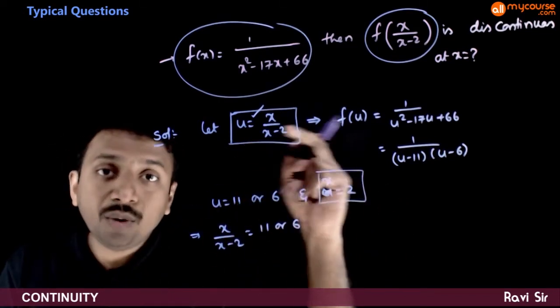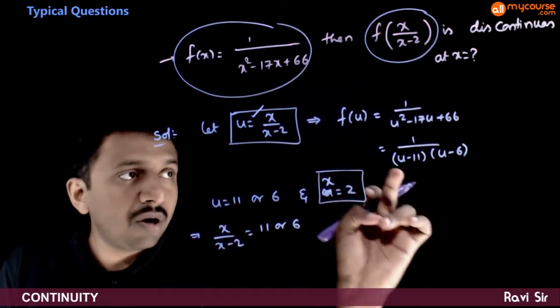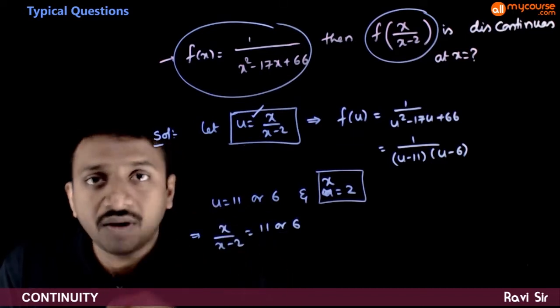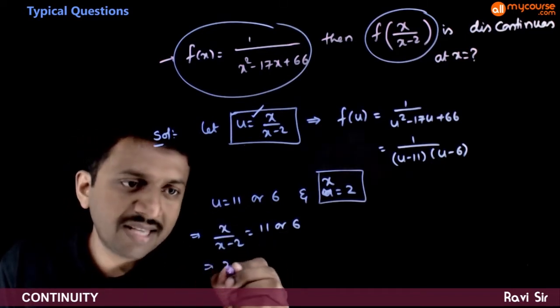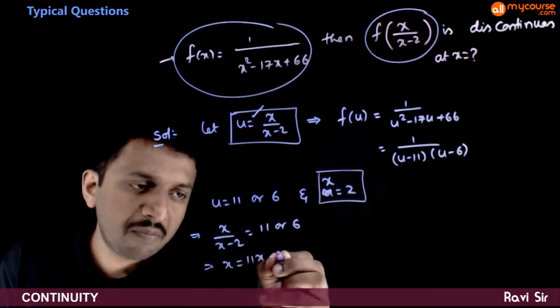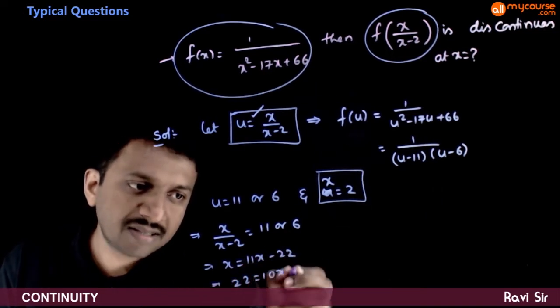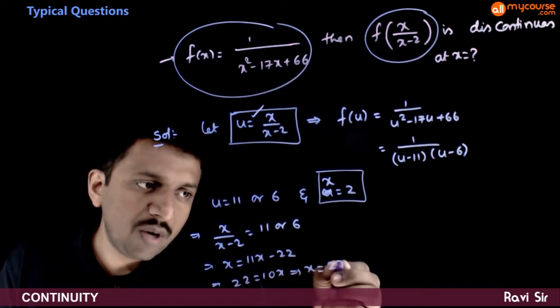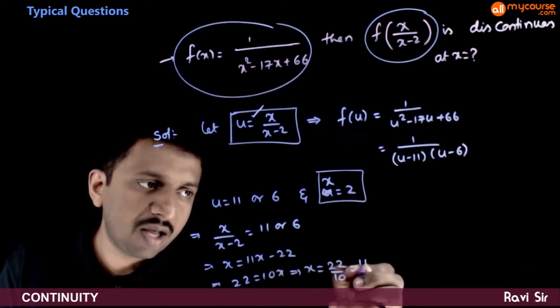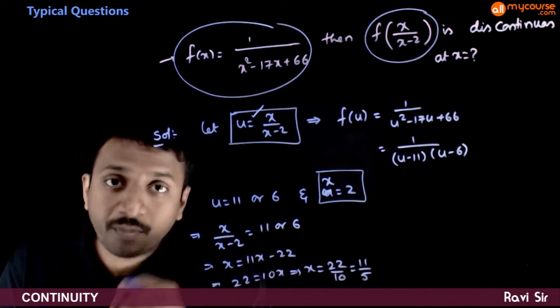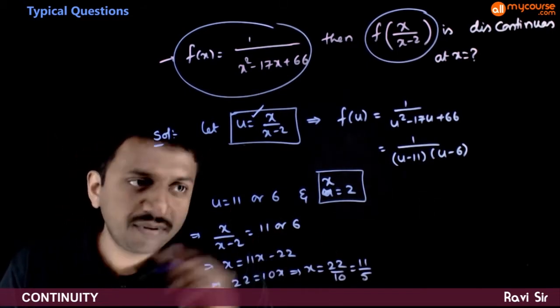And after u is defined, f of u is not defined when u is equal to 11 or 6. That is, x by (x minus 2) is equal to 11 or 6. So this implies x is equal to 11x minus 22. So 22 is equal to 10x. x is equal to 22 by 10 or 11 by 5. So one point is x is equal to 11 by 5.